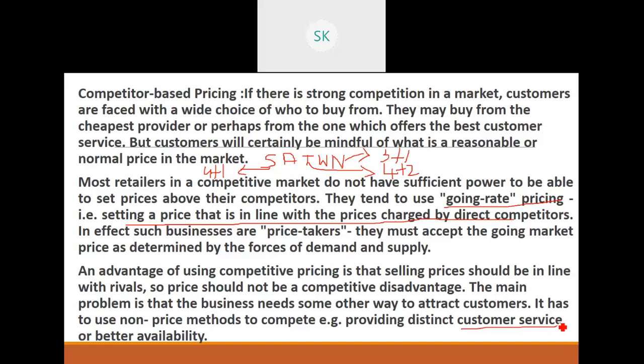Customer service, which means in such soap products, it is their quality or the working of the product. You can see the Surf Excel ad coming with the pour up pour, some slogans like that, which will attract customers and make them stay with the product for a long time. All that is necessary. So that is competitor based pricing.